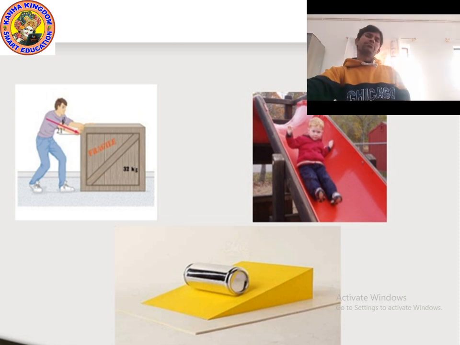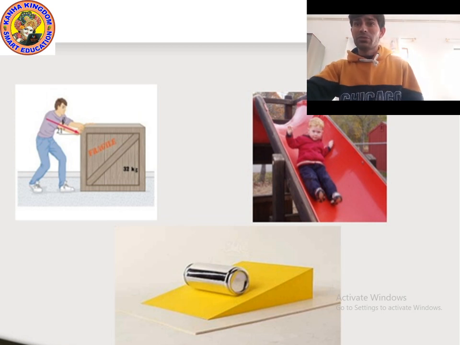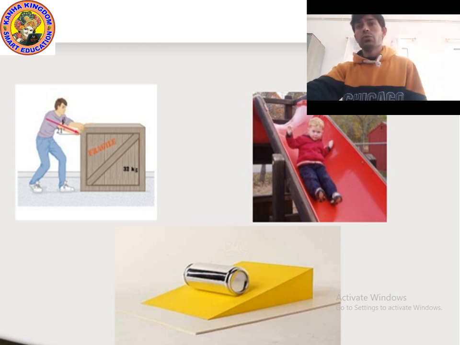something made up of steel, a utensil, is actually rolling over a surface on a slope. Yes, as you can see in the picture at the bottom. So what is rolling friction? We know that rolling friction is the friction exerted when an object rolls over a surface. So the object is rolling over the surface, so it can easily roll because the surface is also smooth, but